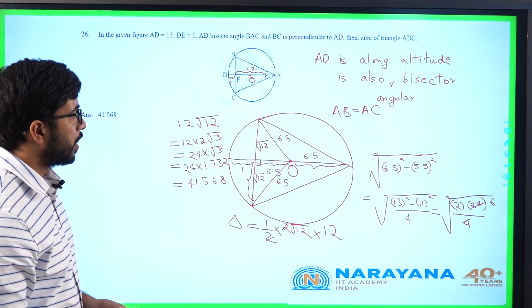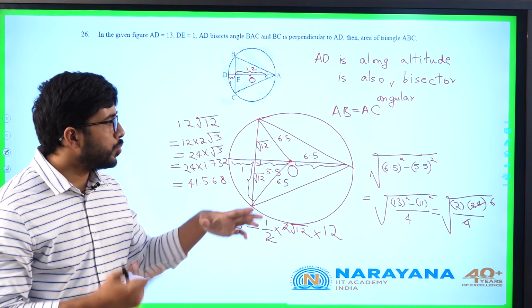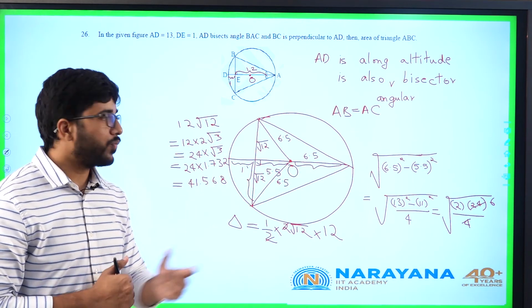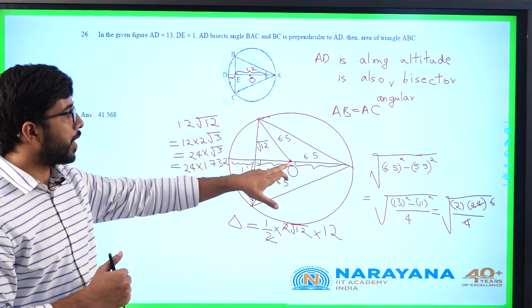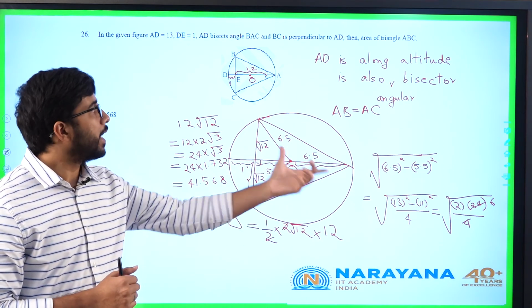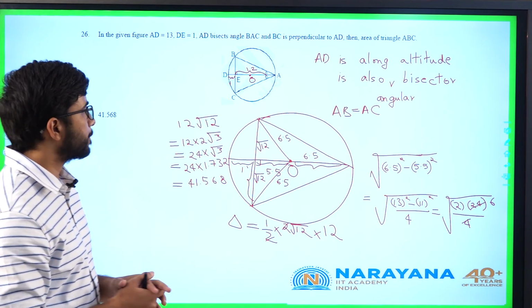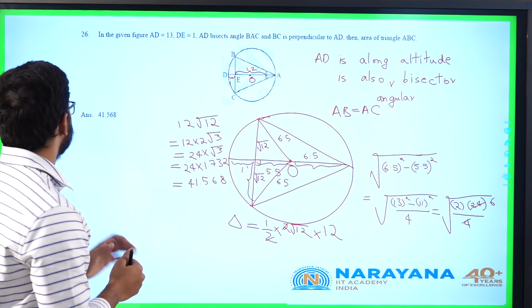Geometry based only. The first concept I used is, if a line lies along both the perpendicular altitude as well as the angular bisector, that will also lie along the perpendicular bisector. Once I understood that part, I understood that the center lies on this line and that AD is a diameter. After that, our calculation was easy. We'll go for question number 27 now.